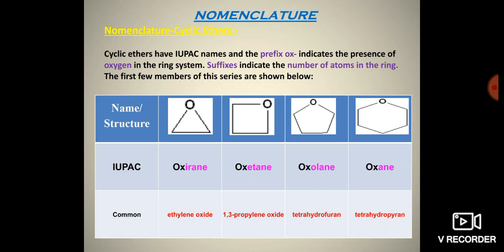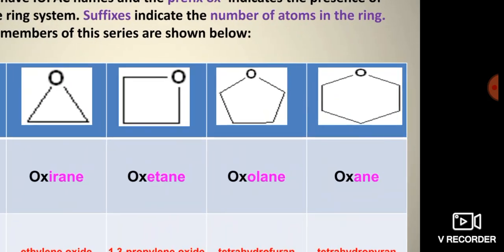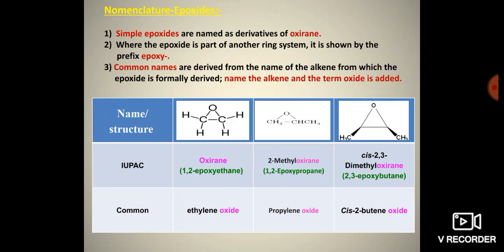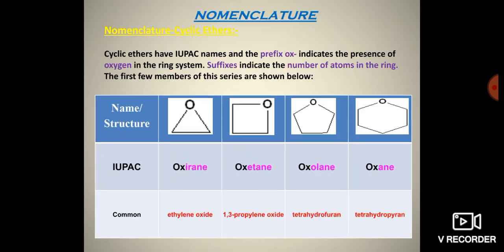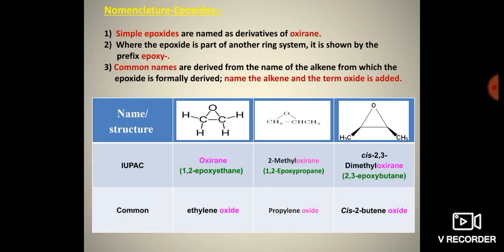In the first structure, the three-membered ring, the simplest structure is ethylene oxide. Next, the nomenclature of epoxides. The first structure is an epoxide, that is oxirane. The simplest epoxides are named as derivatives of oxirane.